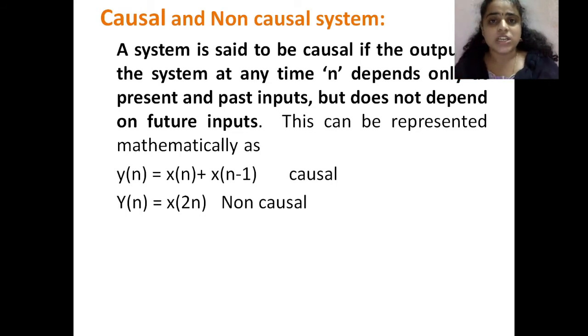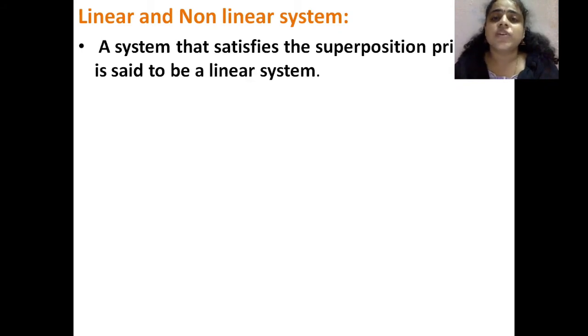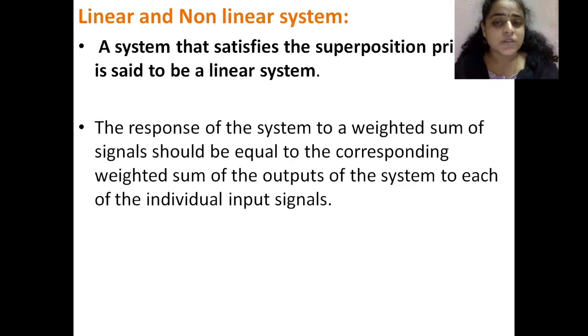Okay, we'll proceed with the next one: linear and non-linear systems. We all know linearity and non-linearity. A system that satisfies the principle of superposition is said to be a linear system. As simple as that. If any system disobeys the principle of superposition, then it is called a non-linear system. The response of the system to a weighted sum of signals should be equal to the corresponding weighted sum of the outputs of the system to each of the individual input signals. That is nothing but the principle of superposition.